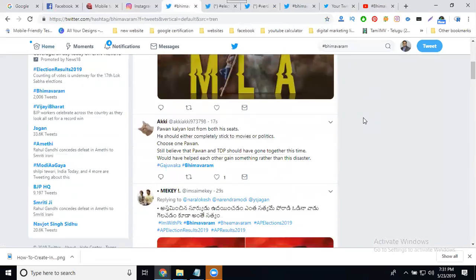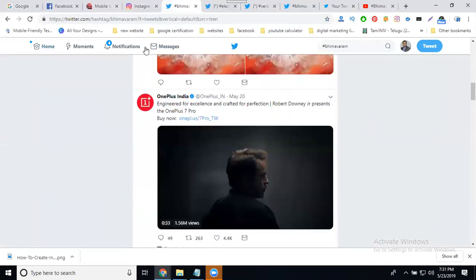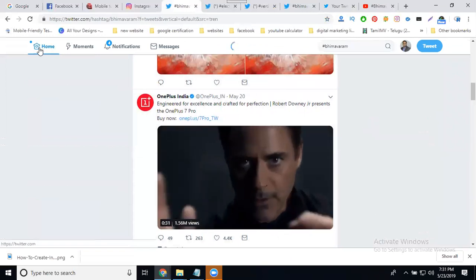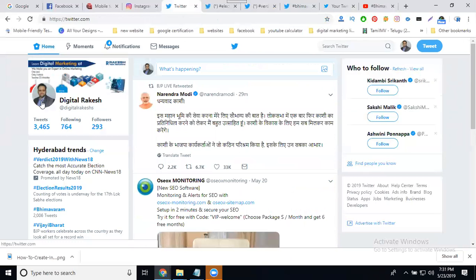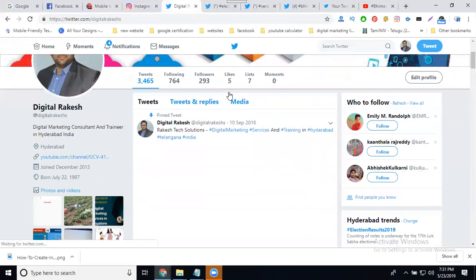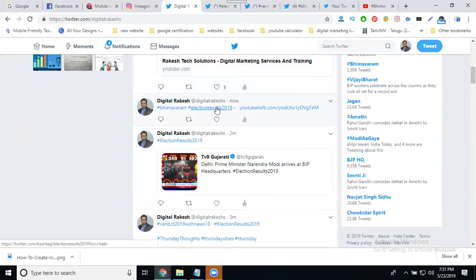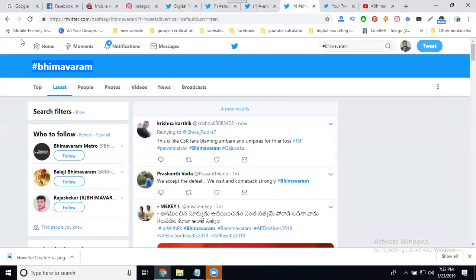So here, once my tweet is done, check the tweets. First we check whether the tweet will be posting or not. Select it. So posting is done. Now select Bhimavaram.